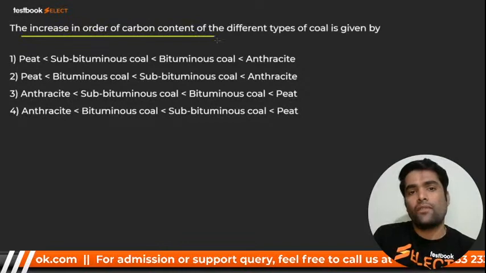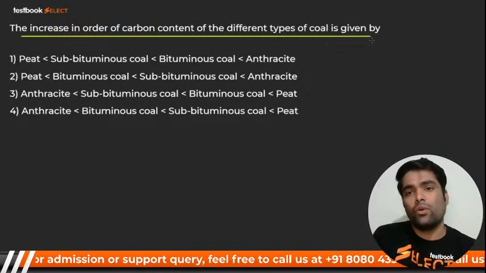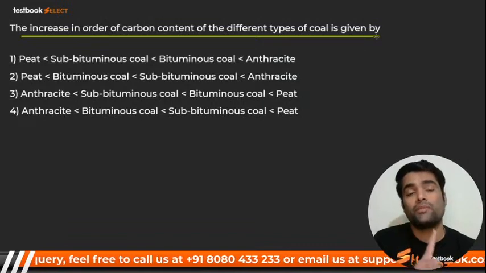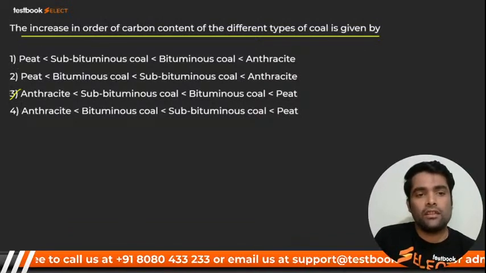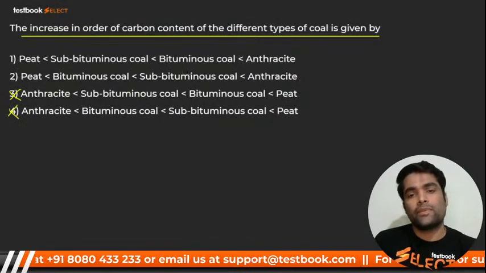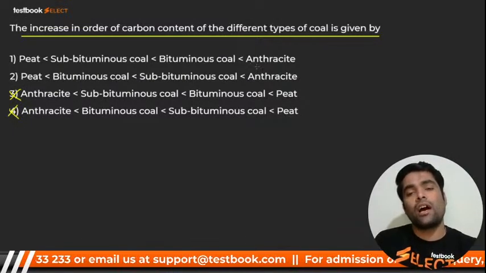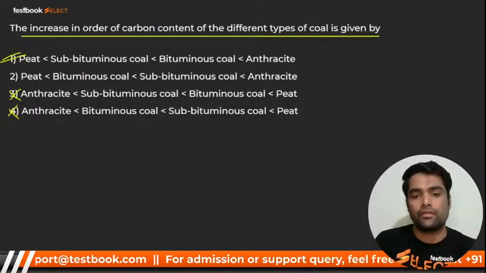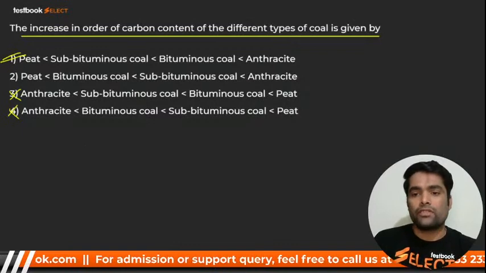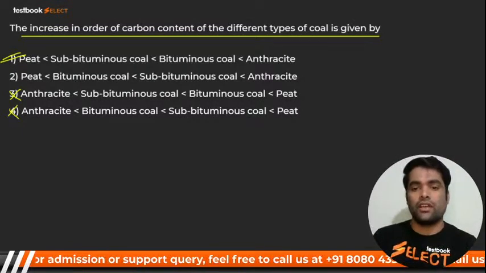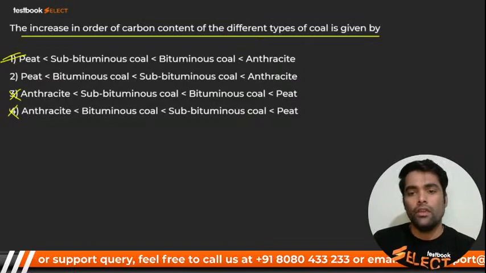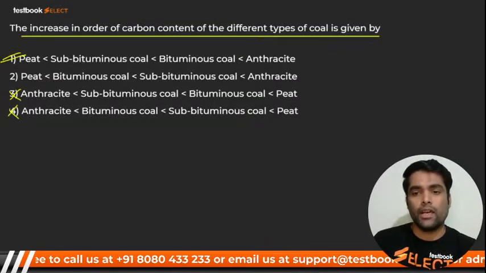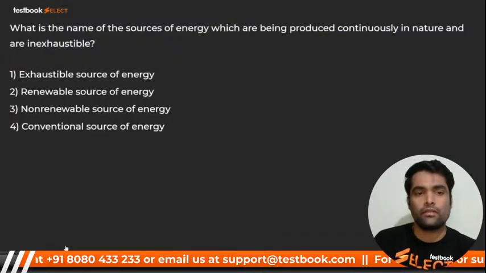The increase in order of carbon content of the different types of coal is given by. Which has the most carbon? We know that it is anthracite. And which has the least? Peat. So this is not going to be the answer. We have the most carbon in anthracite, then bituminous, then subbituminous, and then peat. Number 1 is correct. Shashank Gaur, most welcome in the session, guys. Very good. Here we go for next.